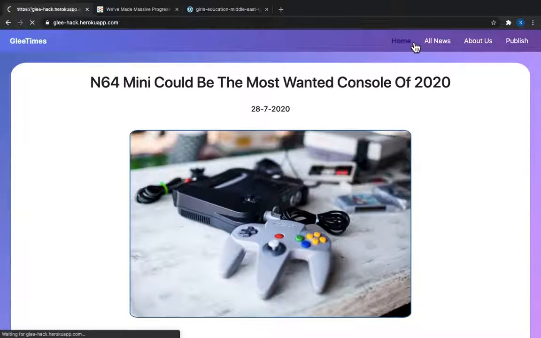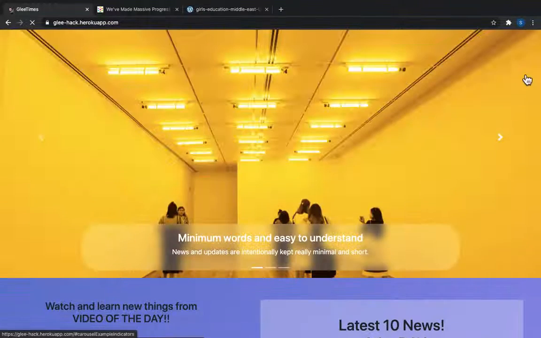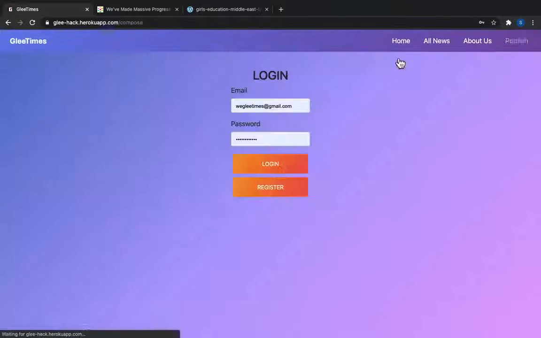So let's see how we can publish an article here. As I go on the publish button, you can see we have to enter an email and password. You can also register as a publisher here, but in the backend we have a control to allow the publisher to publish the articles or not. For now we have allowed only this email to publish the articles. If judges request, we will provide the password of this email. Let's log in here and see how we can publish the articles.